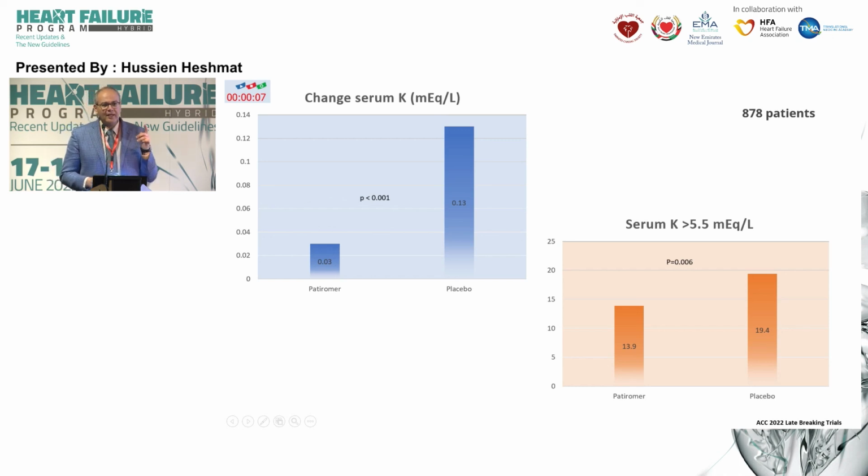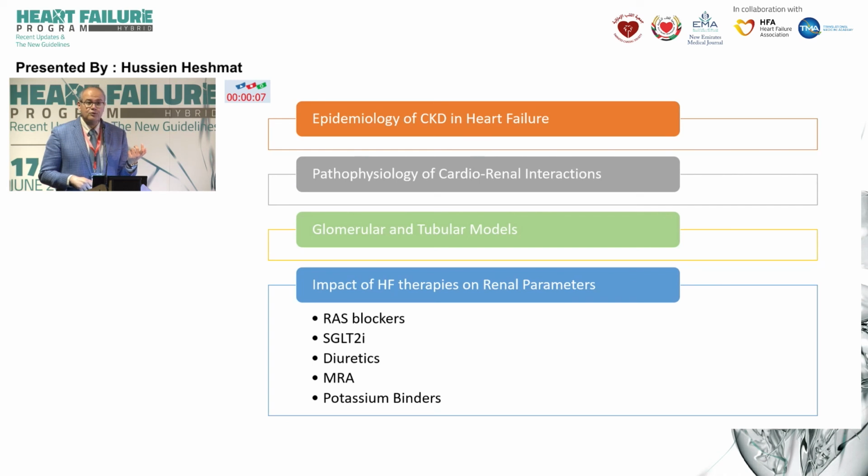But I would like to alert you that the placebo group, they all stopped the MRAs and the RAS blocker, whereas with the patiromer, mostly 85% of them continued RAS blockers and MRAs. So if you continue RAS blockers and MRAs and you give patiromer, the chances of rise of serum potassium are much less compared to stopping MRA and RAS blockers. So these agents are probably going to have a good future.